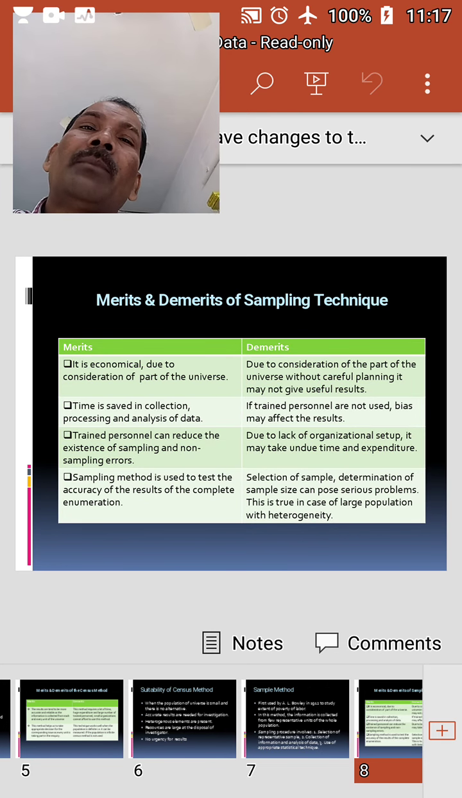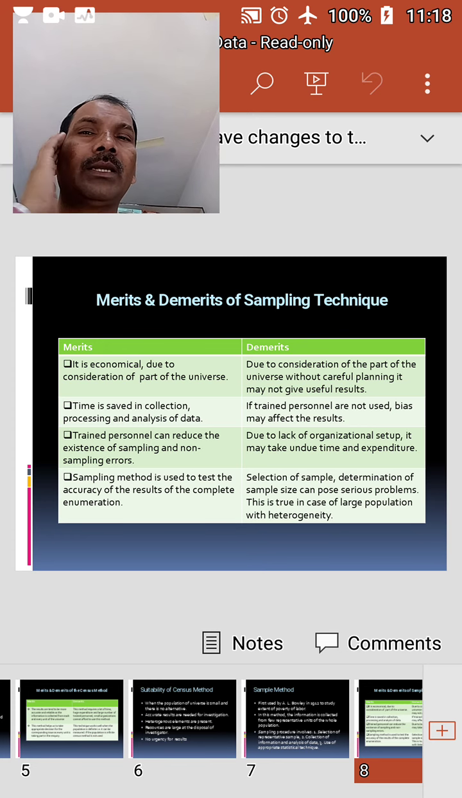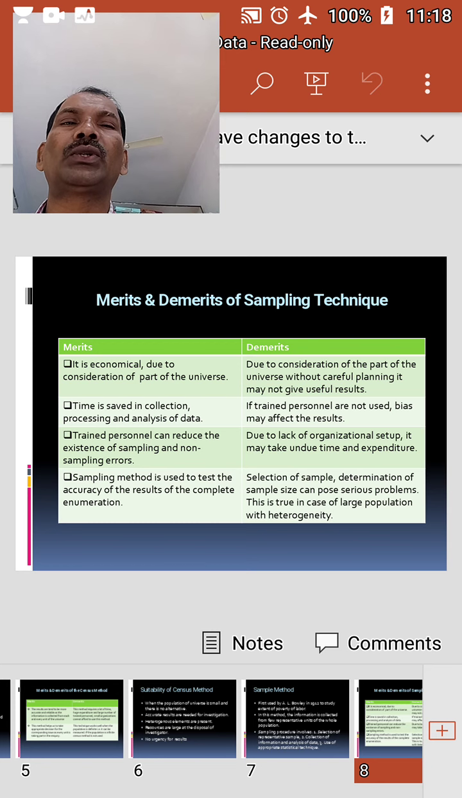Merits and demerits of the sampling technique. First we will discuss merits. As the data is collected from a part of the universe, it is economical. Under this method, time can be saved not only in the collection of data but also in the processing and analysis of data. Despite the limitation that the data are collected from few units, the sampling and non-sampling errors can be reduced by employing trained investigators.